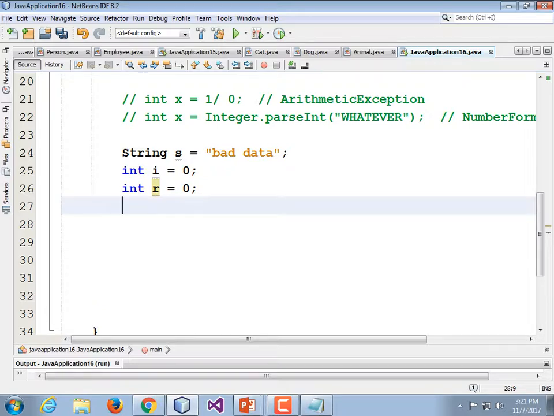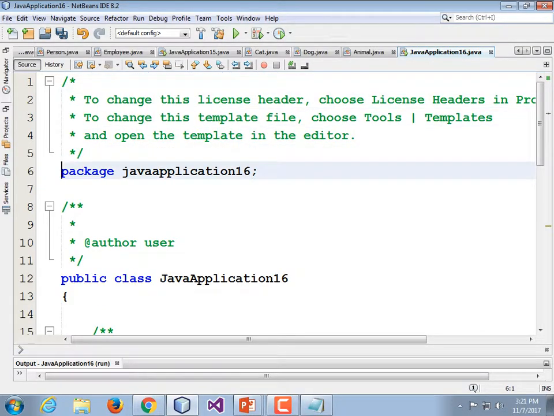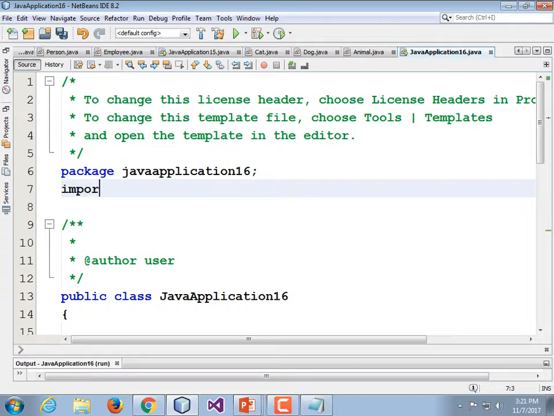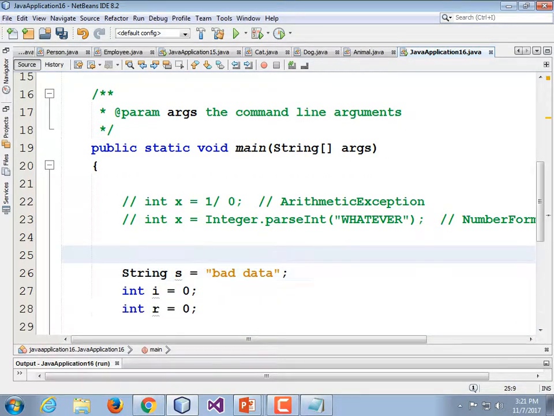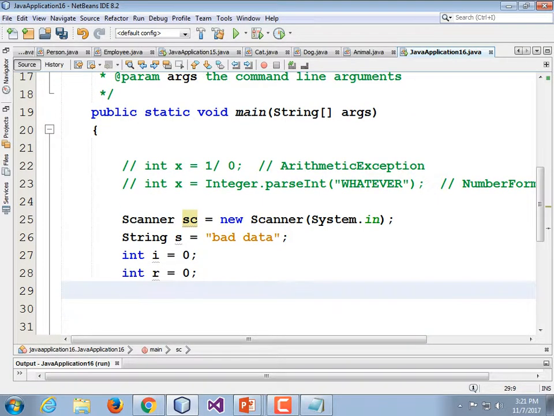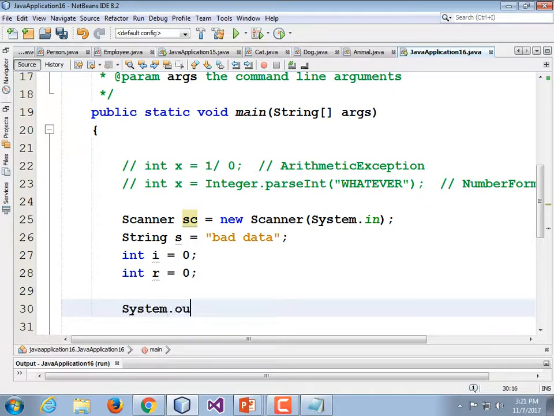Now we're going to need a scanner. Forget it, I'm going to leave the package statement. Import java.util.Scanner. Go back down here, let's make a scanner above our variables. Why not? Scanner sc is equal to new Scanner(System.in). Let's tell them that we want an integer. System.out.println, "Please enter an integer, or a whole number."